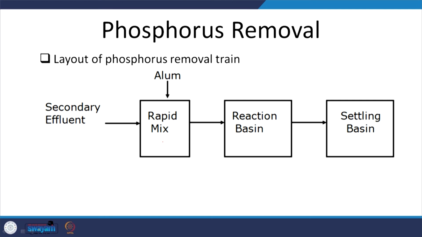But again, depending on how well you are operating it, or if you have an old plant for which you do not have the space to look at removal of phosphorus by the biological process, then you can go for your chemical process.